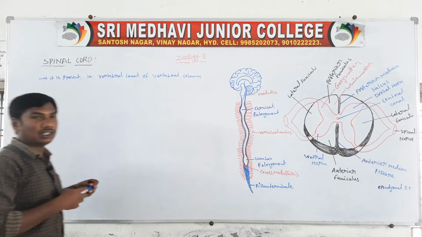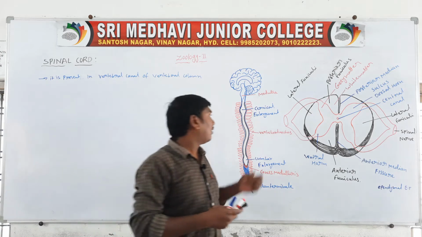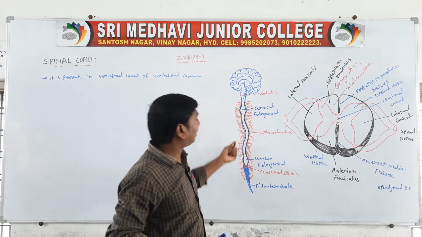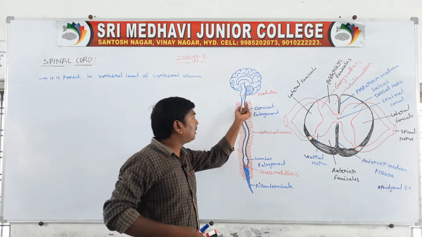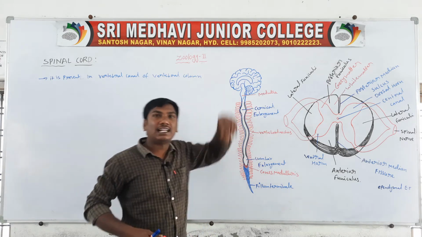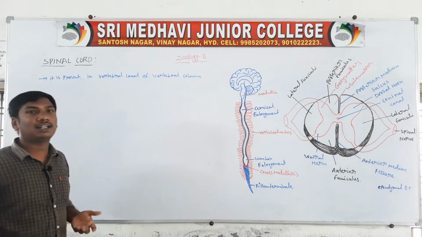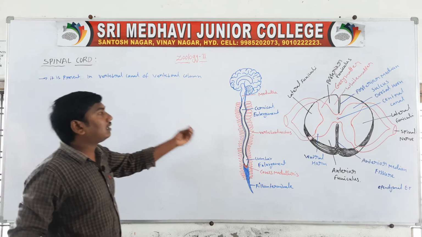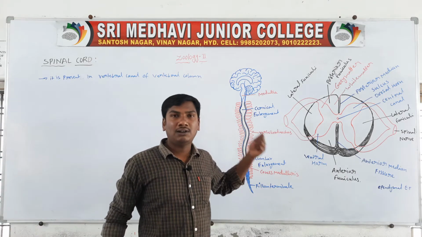So the spinal cord is present in the vertebral canal of the vertebral column. This vertebral column has a vertebral canal, and that canal contains the spinal cord.